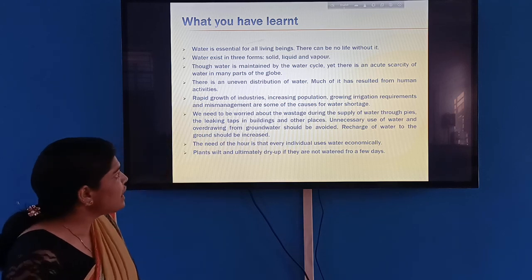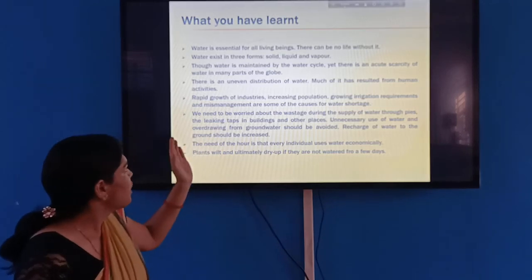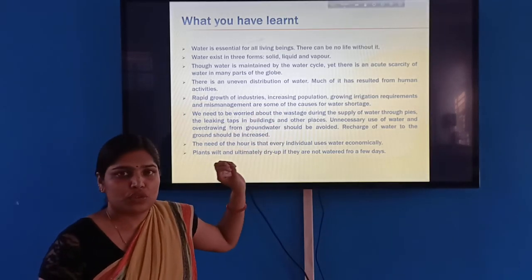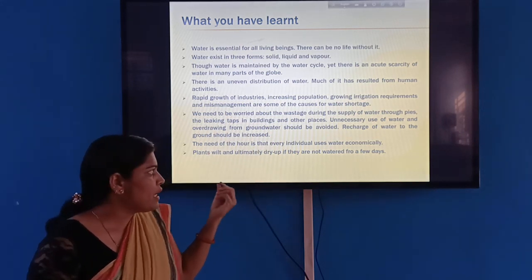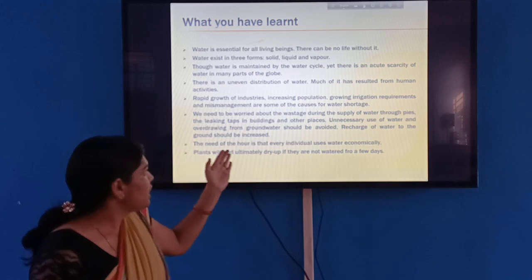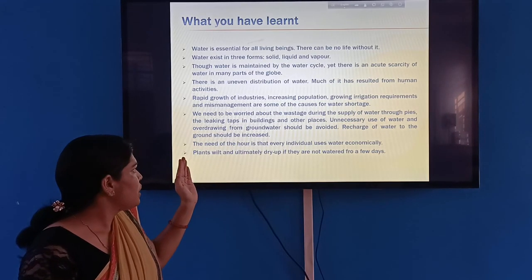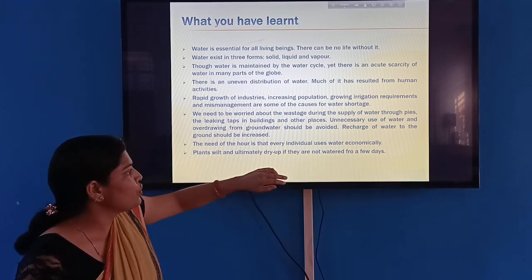We also need to be worried about the wastage during the supply of water through pipes. Leaking taps and all that we have discussed, we have to use water judiciously and recharge it by any means. The need of the hour is that every individual uses water economically, and plants wilt and ultimately dry up if they are not watered for a few days.